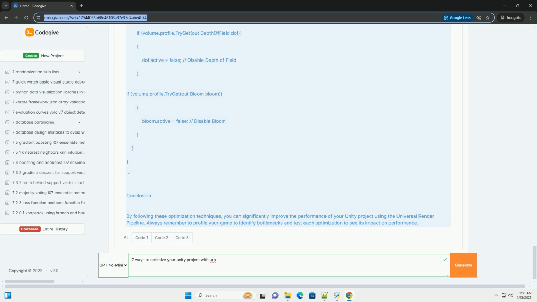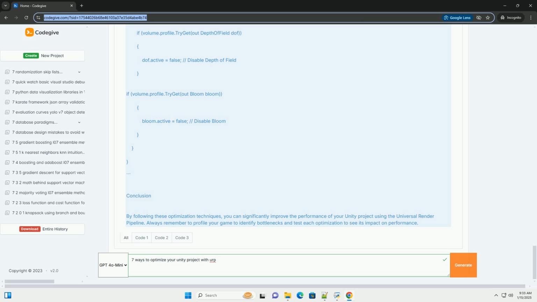7. Optimize post-processing effects. Post-processing can dramatically affect performance. Only use the effects that are necessary for your project. Steps. Go to Edit, Project Settings, Quality and lower post-processing settings. Use the volume system to control which effects are applied. Code example. Conclusion. By following these optimization techniques, you can significantly improve the performance of your Unity project using the